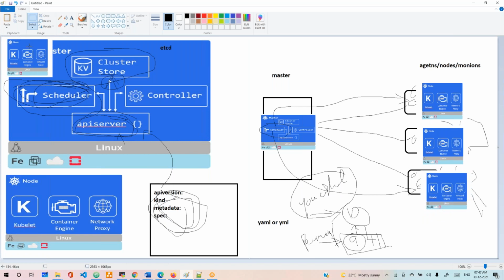Okay, let's think about this. Now, every node runs these components.